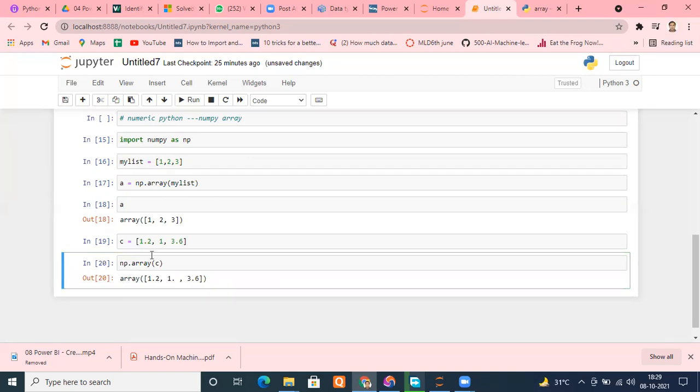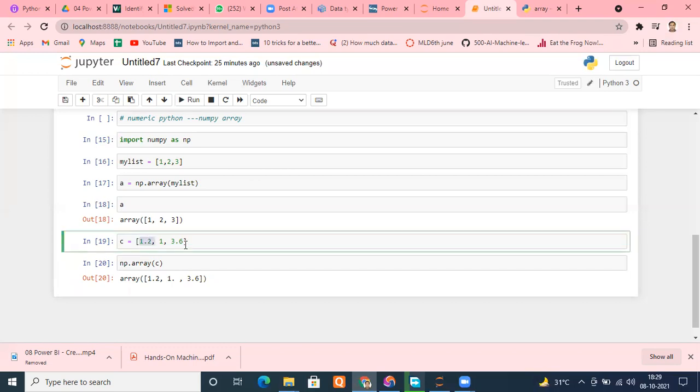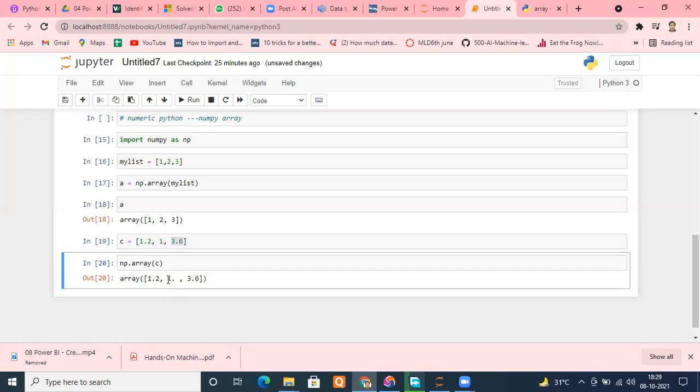Smartly, that's what I was saying, it identified, okay, it is 1.2, it is 3.6. Smartly it has also converted that into floating point numbers. Can you see that it is a floating point number? It has automatically converted 1 to 1 point, as mentioned, right? Is it fine? Yes, that is much more. That's why I'm saying it is much more powerful than your traditional module.